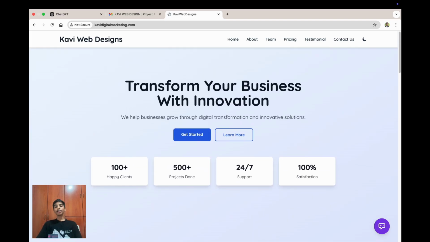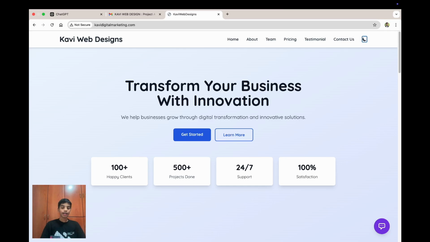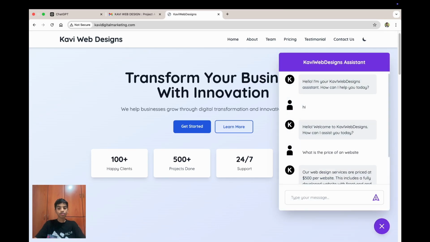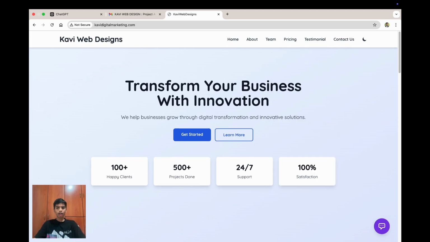Now, for the nerds, you may ask, what tech stack am I using? So I'm using HTML, I'm using Tailwind CSS, I'm using JavaScript, and then for the backend, I'm using Python with FastAPI. And then after I use FastAPI, I use JavaScript so that I can connect with it. And for data vectorization, I use ChromaDB. Alright, and just as I told you, I'm using RAG for this AI so that I can get the relevant information. So now for some other nerds, they will ask for the source code.